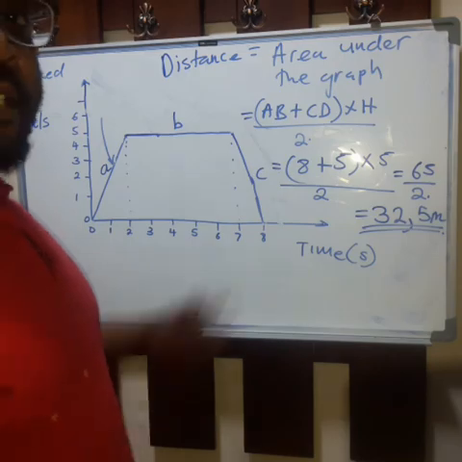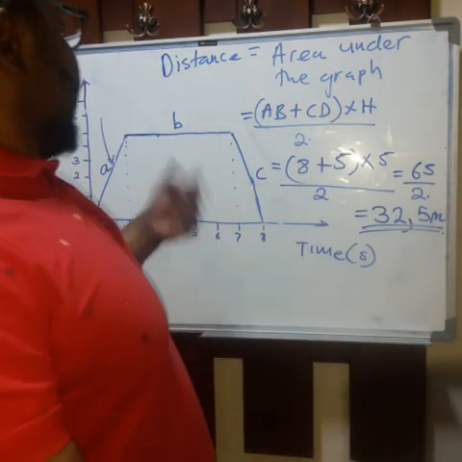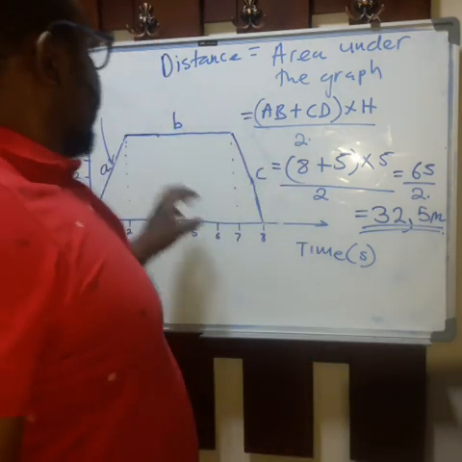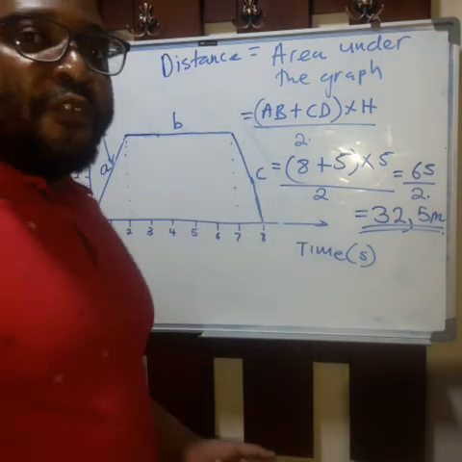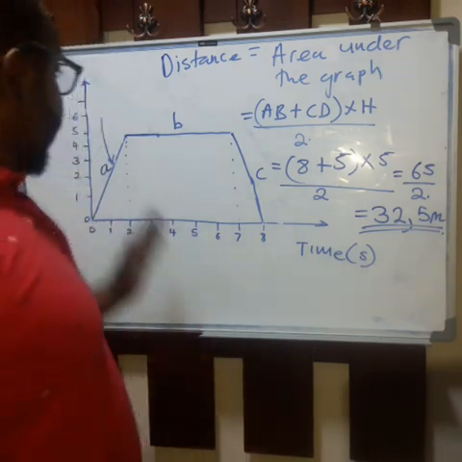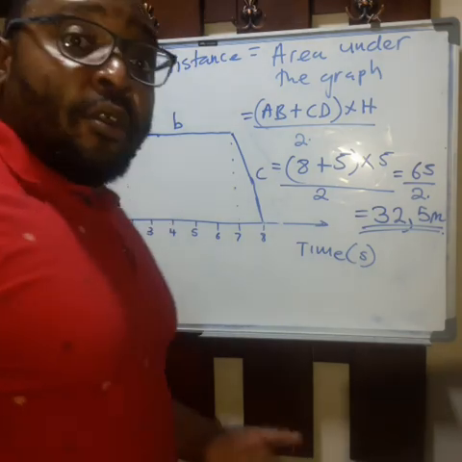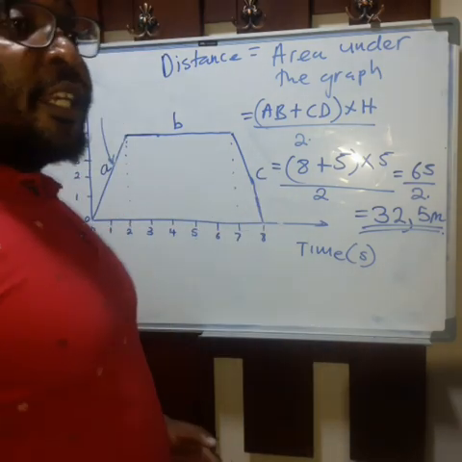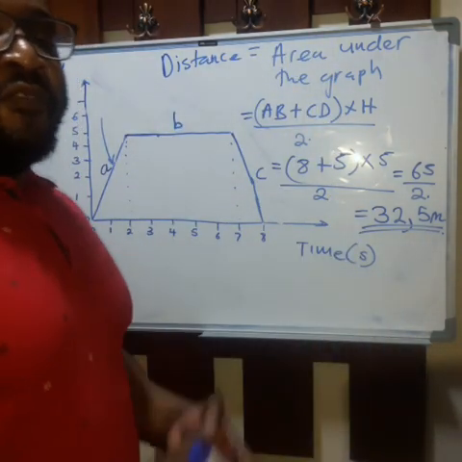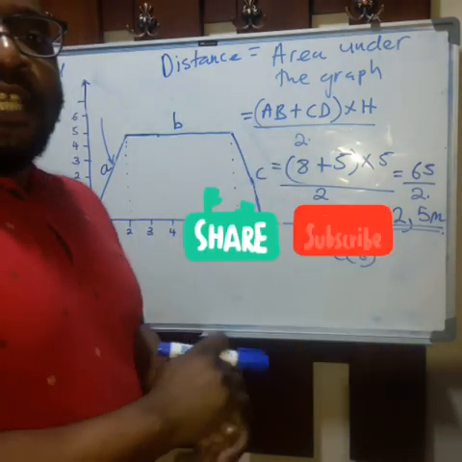I hope you have understood this topic. Sometimes, it's up to you. If you don't want to use the formula of a trapezium, you can calculate the area of this shape in parts. You can take the first one as a triangle, the middle part as a rectangle, and the last part as a triangle again. You find the respective areas, then you add them together. That becomes the distance covered.